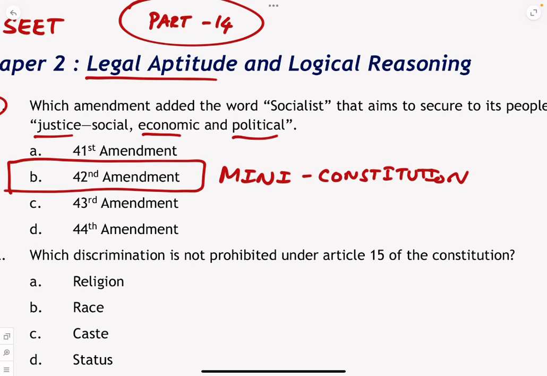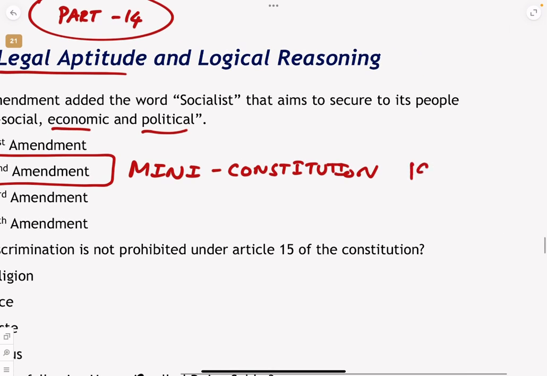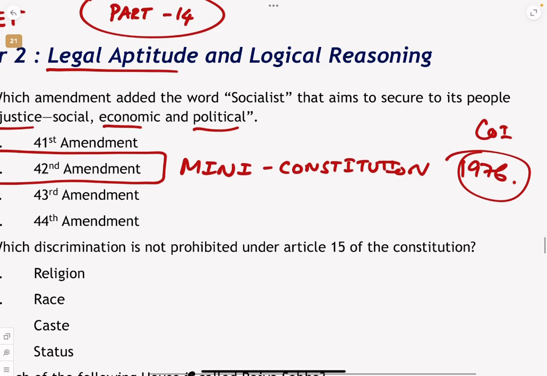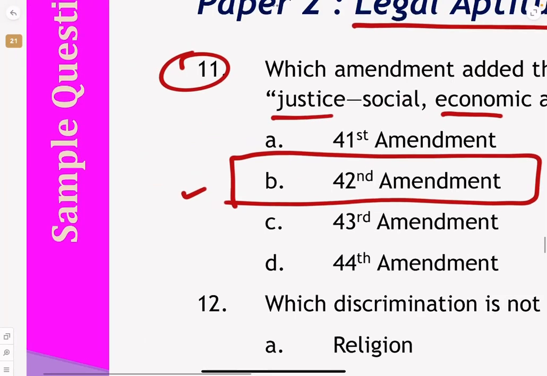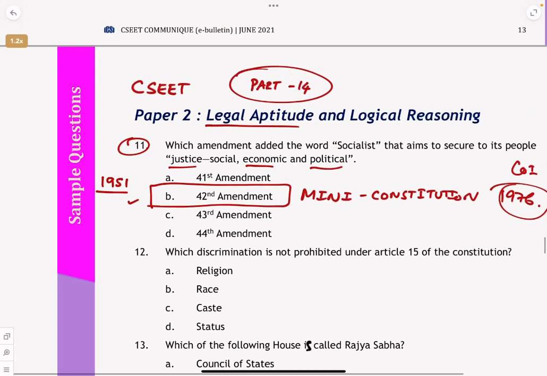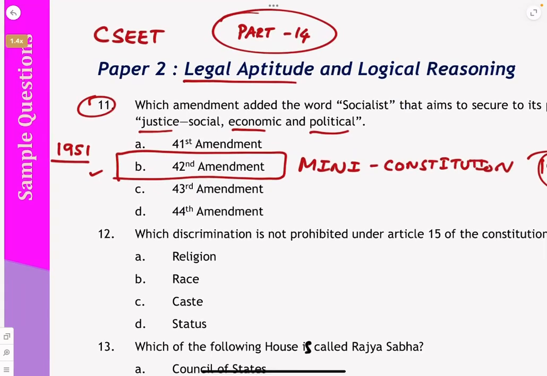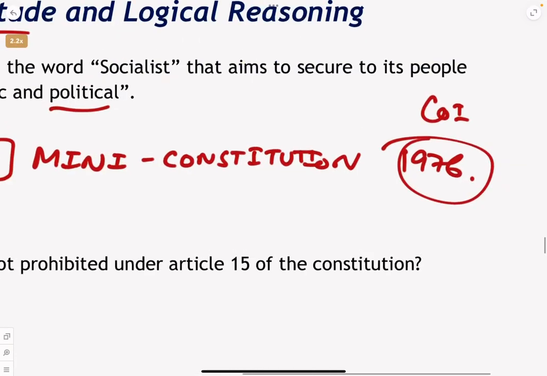In fact, you even get that kind of question. What happened in 1976? In 1976, we had many amendments to the Constitution of India. That is why we call it the mini constitution. That was the 42nd amendment. As I've already told you, 1951 was the first amendment to the constitution, and the 42nd amendment was in 1976.